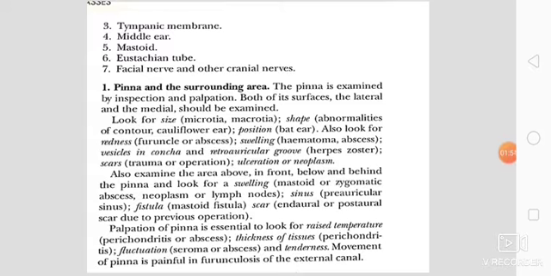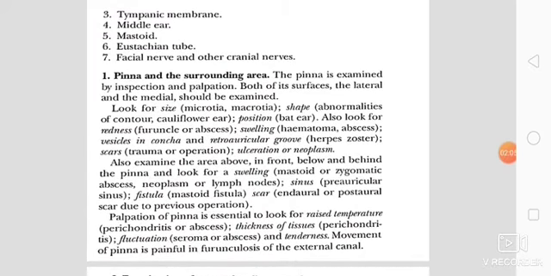So first of all, we'll study about the examination of the pinna and the surrounding area. The pinna is examined by inspection and palpation. Inspection means the darshan pariksha and palpation means the sparshan pariksha as per the Ayurveda. Both of its surfaces, the lateral and the medial, should be examined. We should look for the size of the pinna. If the size of the pinna is short, it may be small, it may be microtia, and if it is large, it is called macrotia.